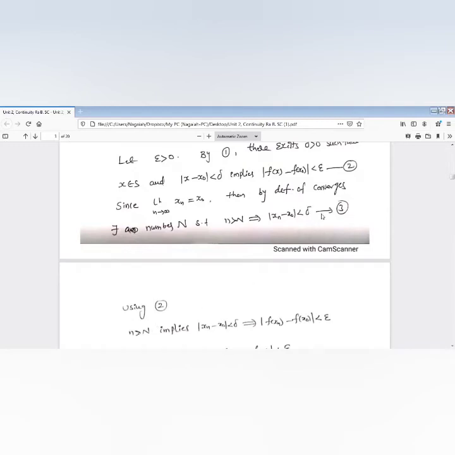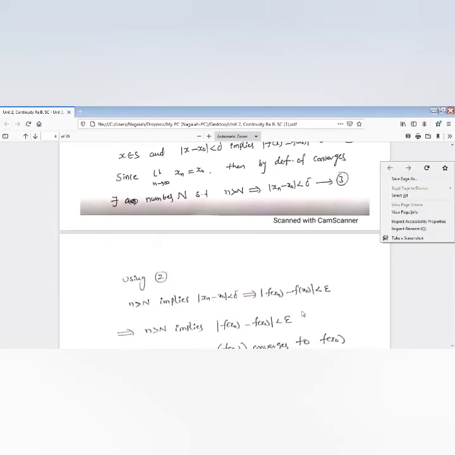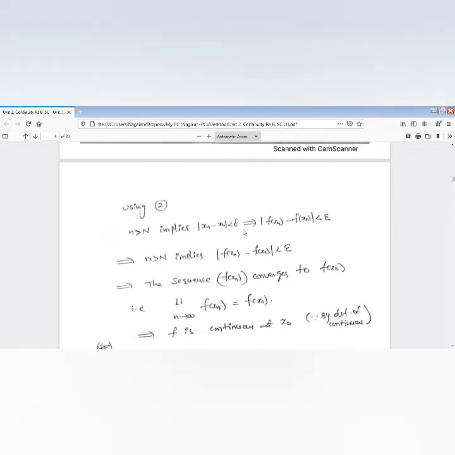So by using equation 2, for n greater than capital N implies mod xn minus x naught is less than delta, then f of xn minus f of x naught is less than epsilon. Simply, just a simple idea. x minus x naught less than delta implies f of x minus f of x naught less than epsilon. If the difference of these two terms is less than delta, then automatically the functional values must also be less than epsilon. Same here: xn minus x naught is less than delta, then f of xn minus f of x naught is less than epsilon. So for n greater than capital N, what happens? f of xn minus f of x naught is less than epsilon.